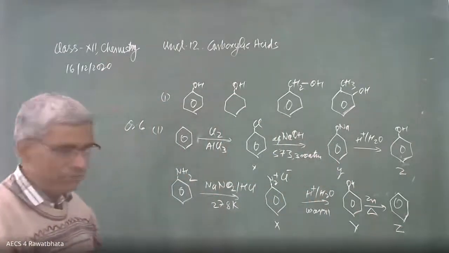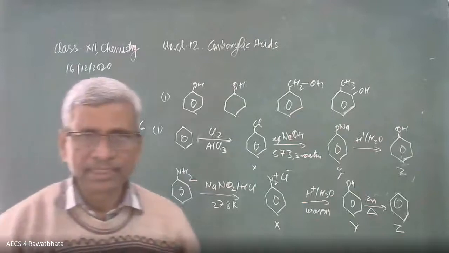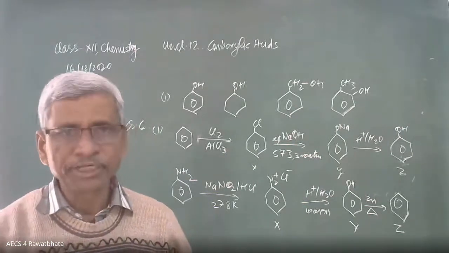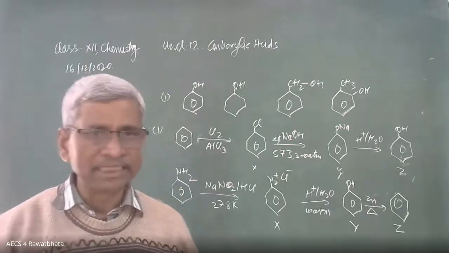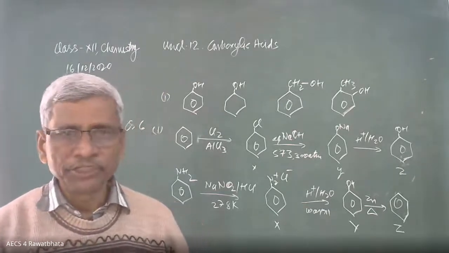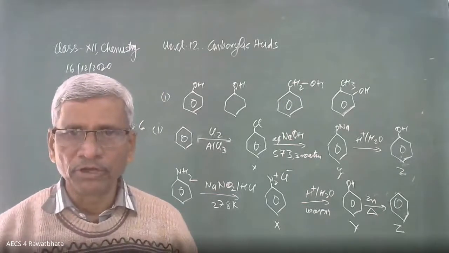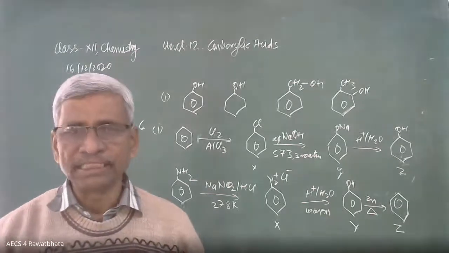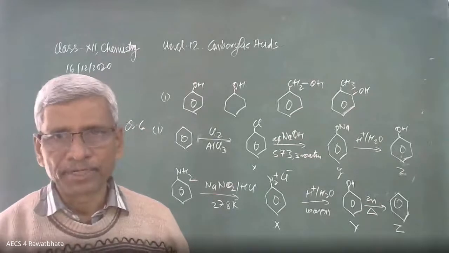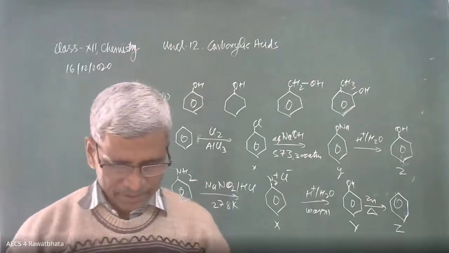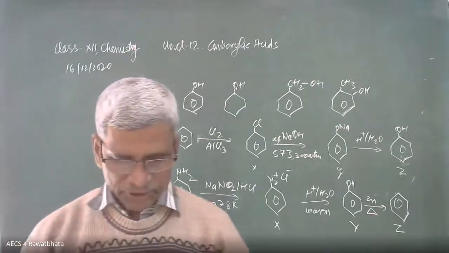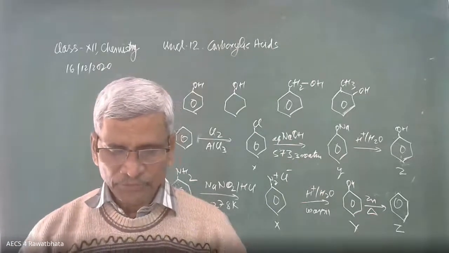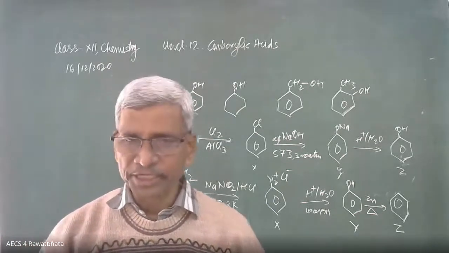Yes, beta. Any difficulty in this question? In this conversion, aniline, after diazotization, we get BDC, benzene diazonium chloride. After treating with dilute acid, we get phenol, which combines with zinc dust and heat to give benzene. This is the second part of this question. Okay, beta? Question number 7. Out of phenol and benzene, which is more easily nitrated and why?